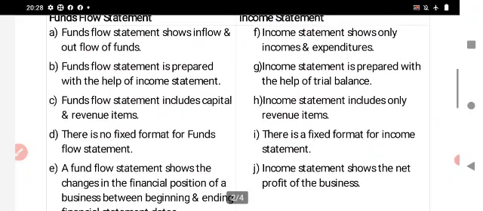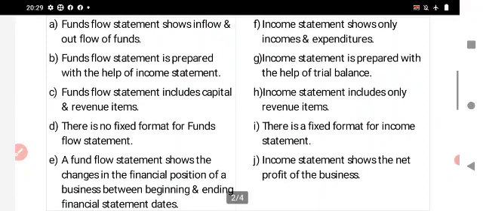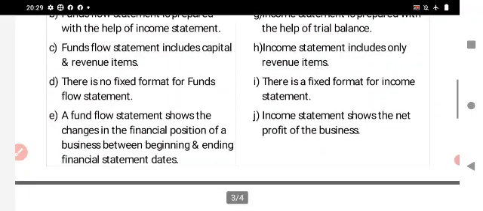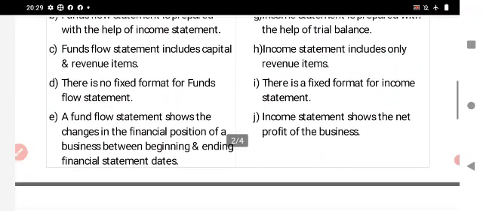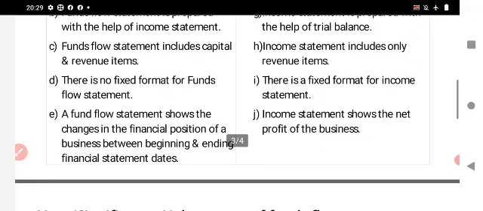The third difference is that the fund flow statement includes capital and revenue items. In the preparation of the fund flow statement, it includes capital and revenue items. But the income statement includes only the revenue items. Next, the fourth difference: in case of the fund flow statement, there is no fixed format for its preparation. But for the income statement, we need a fixed format for its preparation.